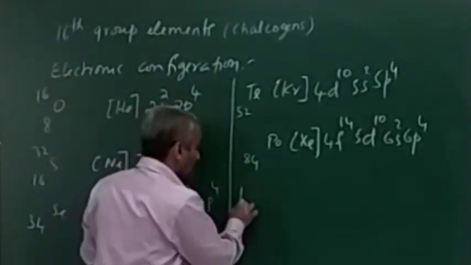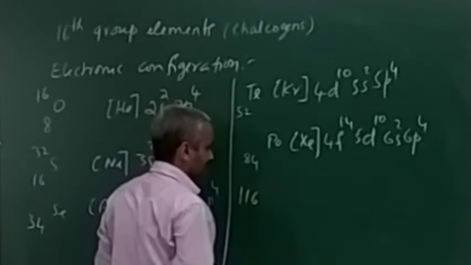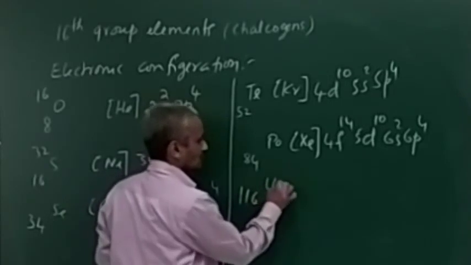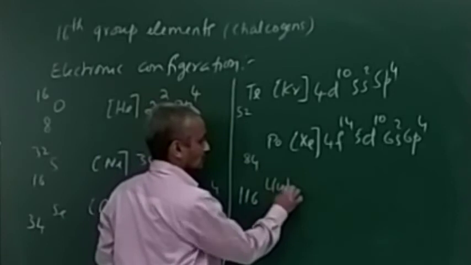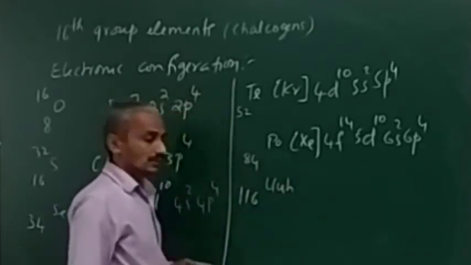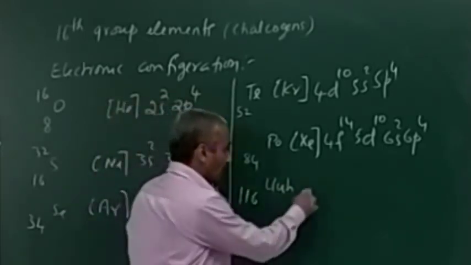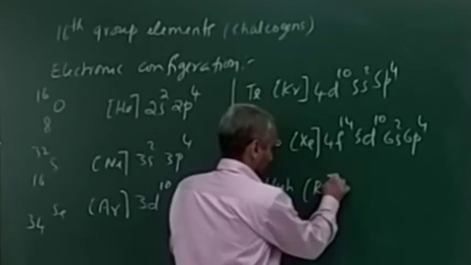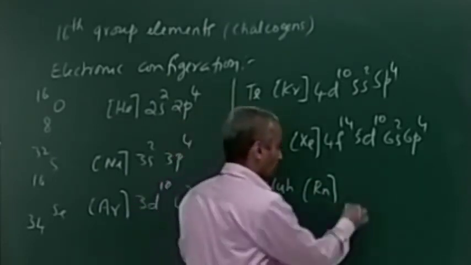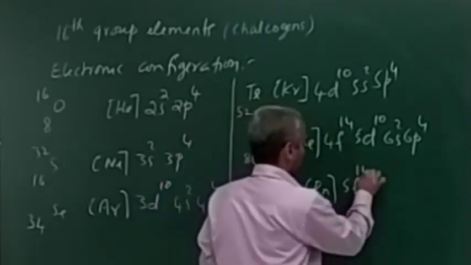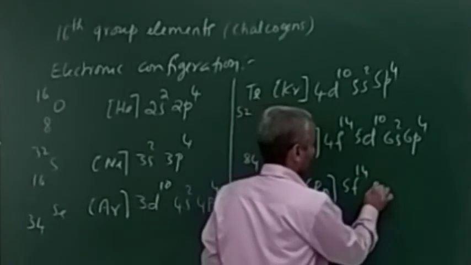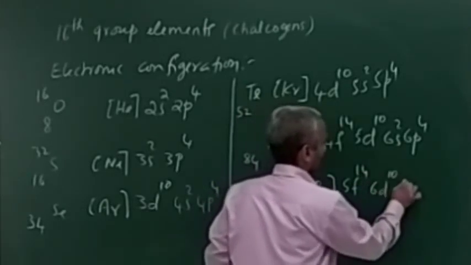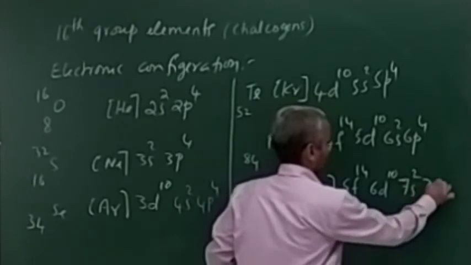Add 32, 116. Then it will be radon, if at all, with 5f14 6d10 7s2 7p4.